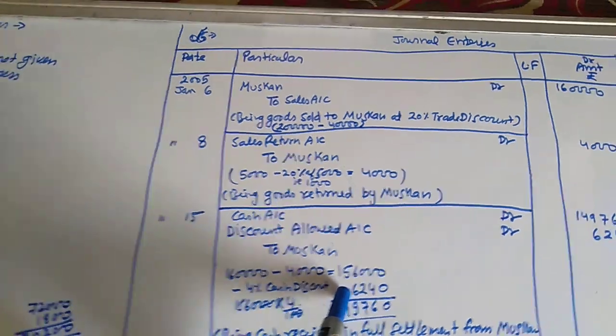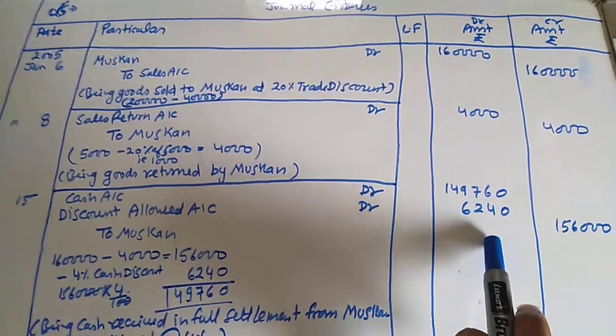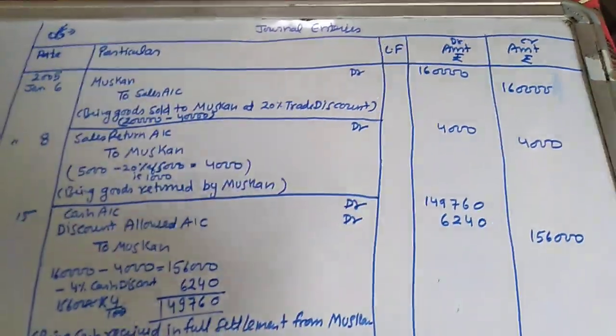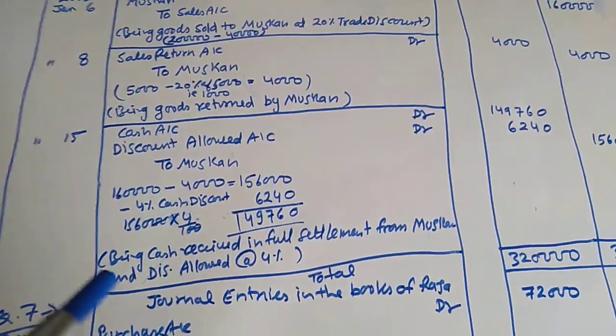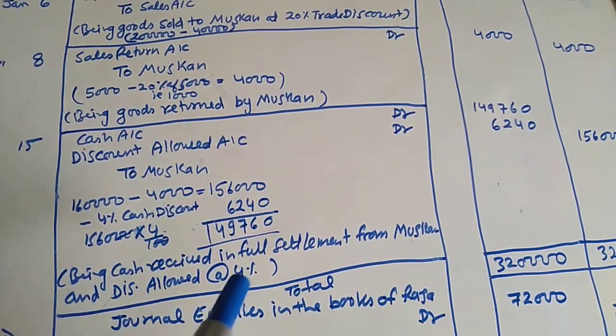The amount of discount is 6,240. 1,49,760, 1,56,000. Okay. Being cash received in full settlement from Muskan and discount allowed at the rate of 4%.